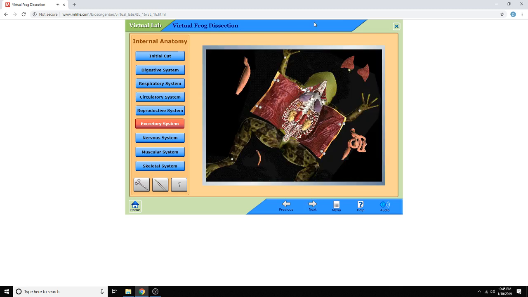A long tube can be seen leaving the posterior end of each kidney. These are the ureters. They carry liquid wastes to the urinary bladder.